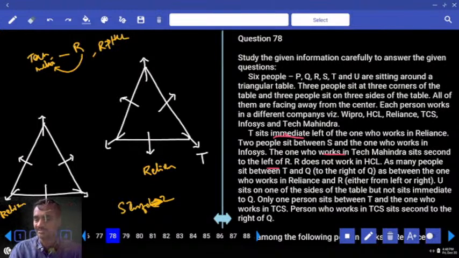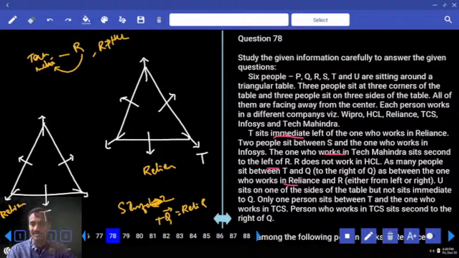Then, the number of persons between T and Q, to the right of Q. How do we represent it? We put it on the right-hand side of Q. Right of Q, same as between the one who works in Reliance and R. Now between Reliance and R. Clear? As between the one who works in Reliance and R. And U sits at one of the sides of the table, but does not sit immediate to Q.